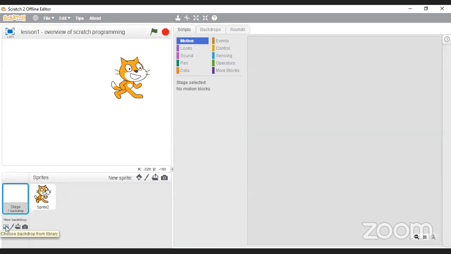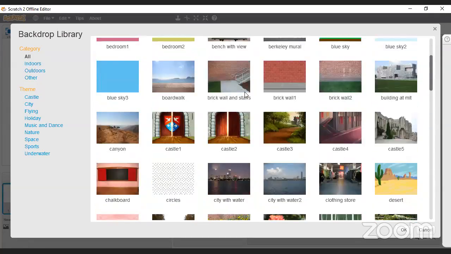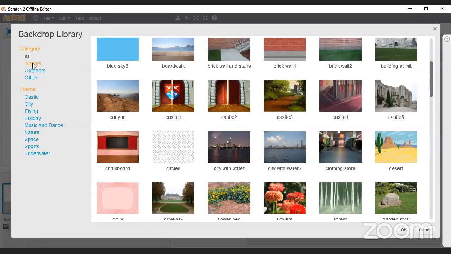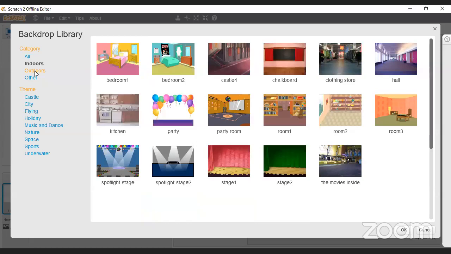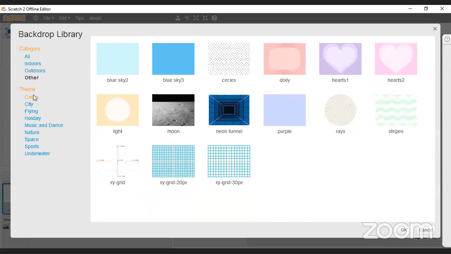So I'm just going to choose a background from the library, and you can see there are all kinds of things here. Basically you can choose from everything that you have over here, but you also have categories by indoors, outdoors, all the weird ones.